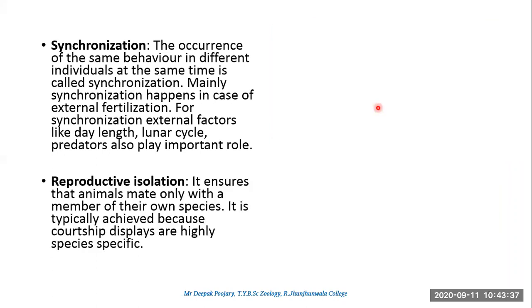And lastly is reproductive isolation. Many a times, after synchronization and after persuasion, the animals will mate only with the members of their own species, and that could be in a very isolated manner. Some animals tend to move away from their group, like the grebes. They don't stay in a group once the persuasion is done and the pair is formed. They will move to a different place altogether.